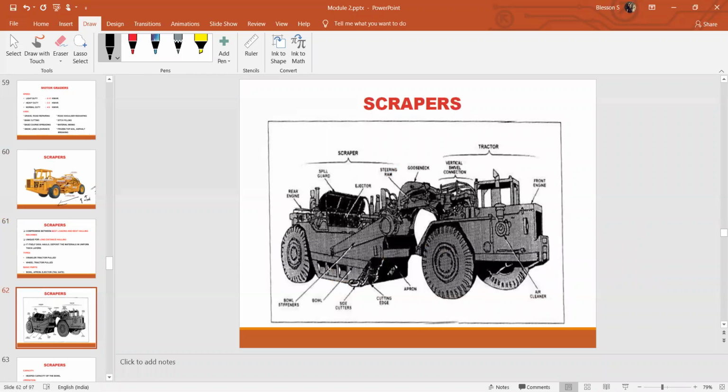So this is the diagram for a scraper. You can see this is the scraper portion, and this is a tractor which can be attached to the scraper. Some of the tractors are already attached to the scrapers and cannot be separated, but there are some scrapers which require another tractor engine to carry the scraper.